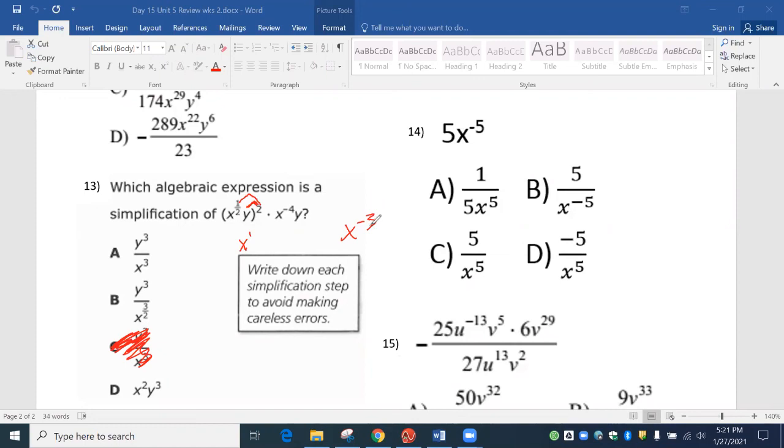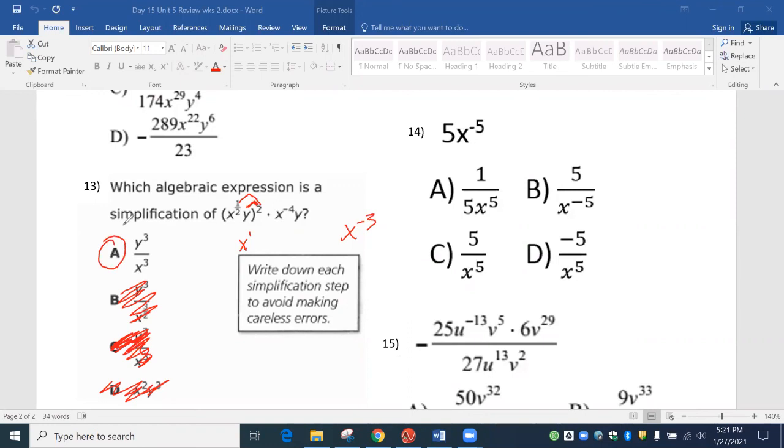Now, if nothing else, take a look at your answers. Like there's only 1 X on here that even has a 3. And the reason that 3 is positive is because it flipped to the bottom and became positive. But this has a fraction right there, so that's definitely not here. This only has 2, so that's not. It should have at least 3, but like I said, the reason it's positive is it flipped to the bottom. So the answer is A.